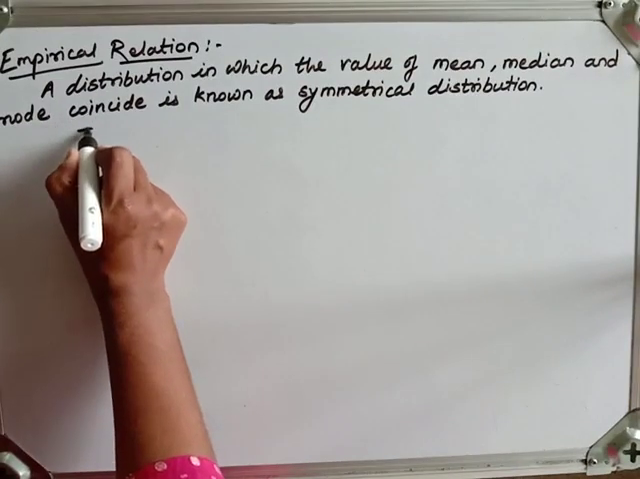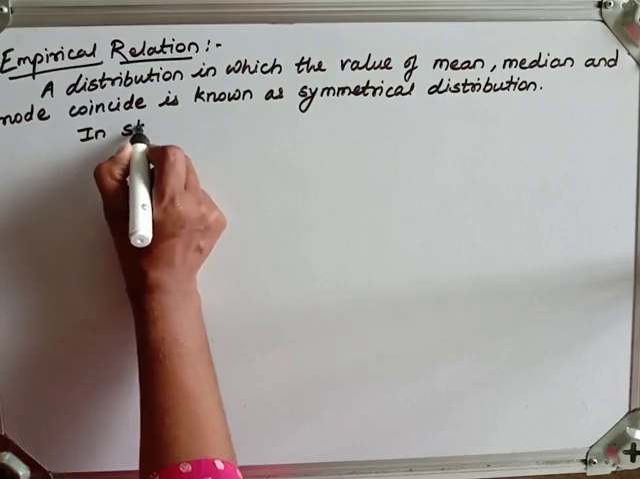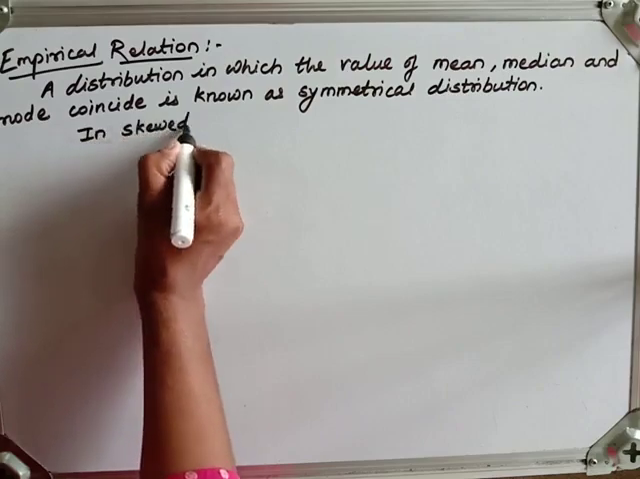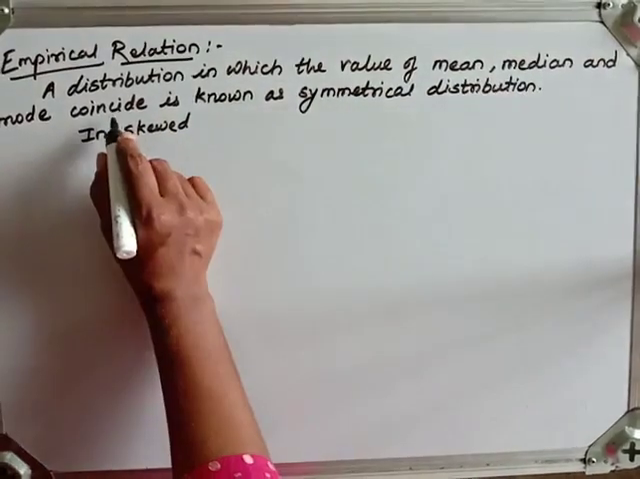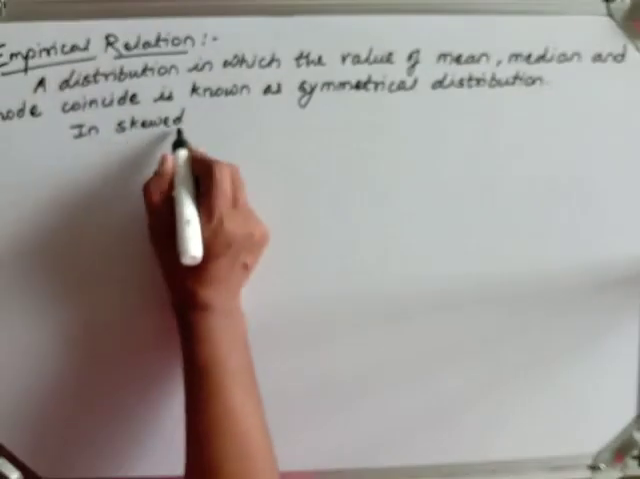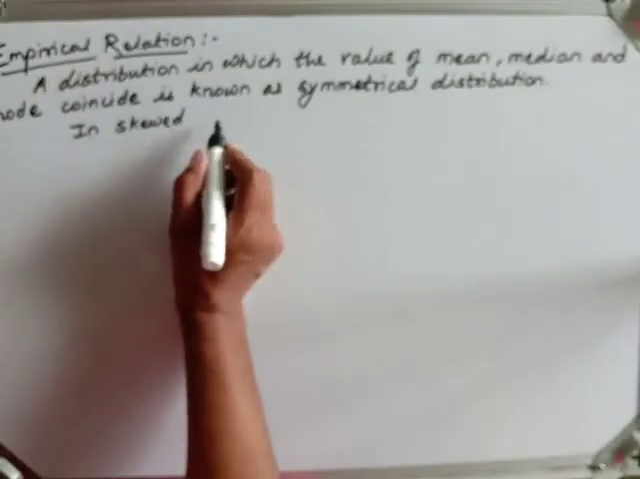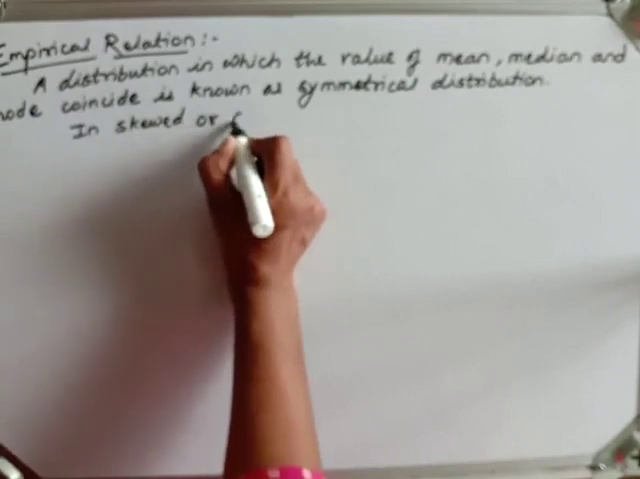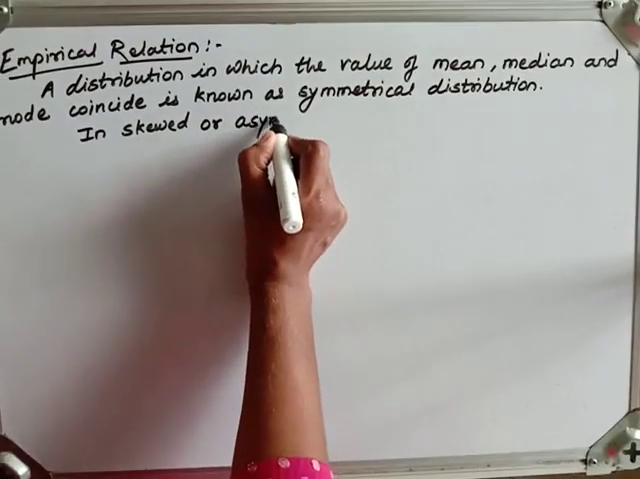In a skewed distribution, they do not coincide. Such a distribution is known as either a skewed distribution or an asymmetrical distribution.